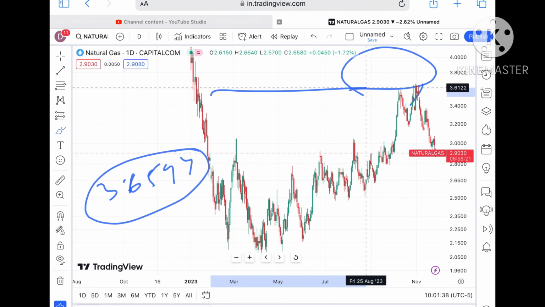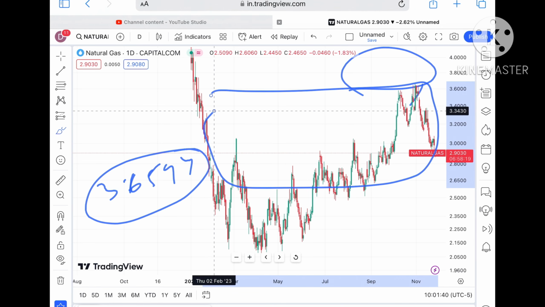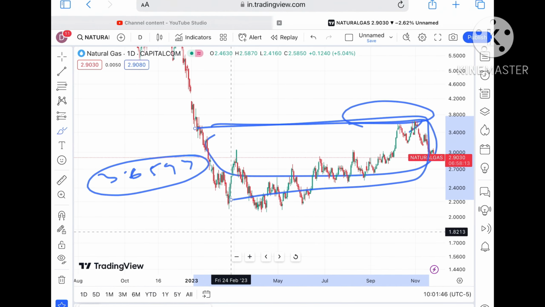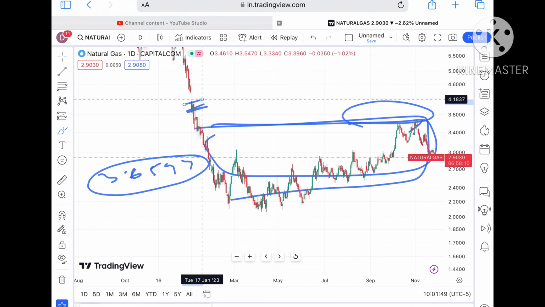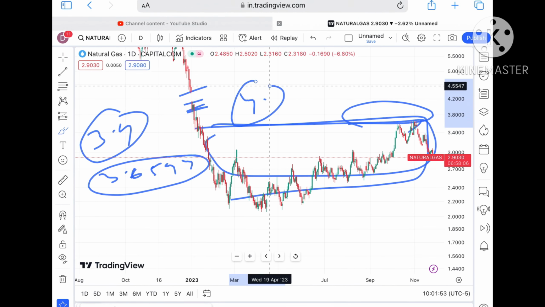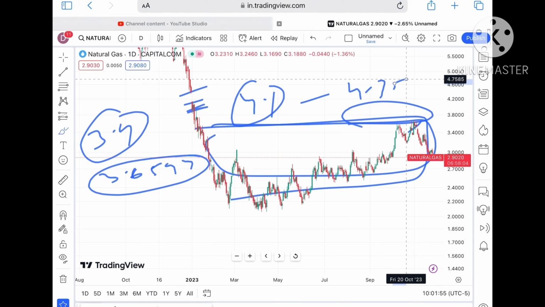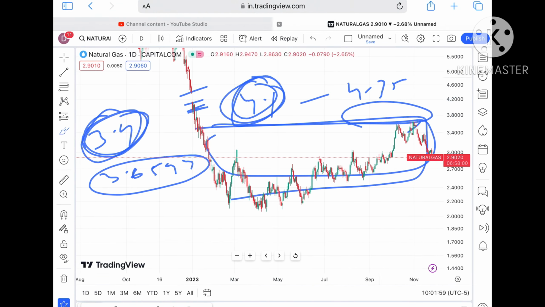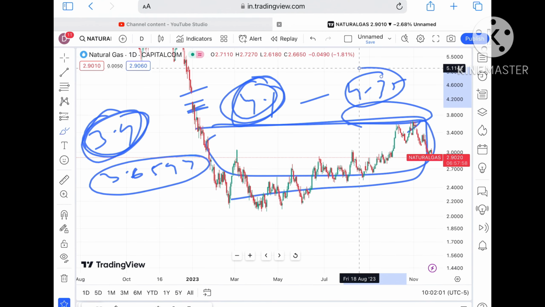As soon as it sustains above this level, a probability of going further upside we can see, because there will be a zone breakout, and a probability that this gap can be filled after touching a level of 3.9 to a level of 4.1, and then to a level of 4.35. I keep repeating this in most of my videos, that if the price sustains this level 3.9, it will touch a level of 4.35 on the higher side.